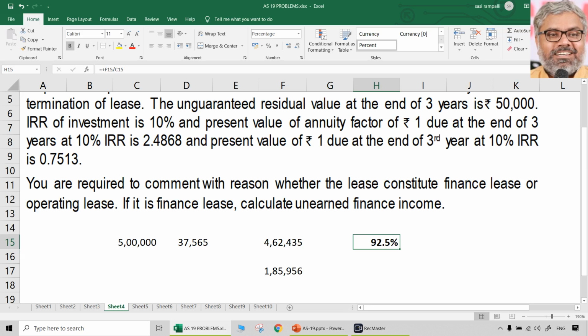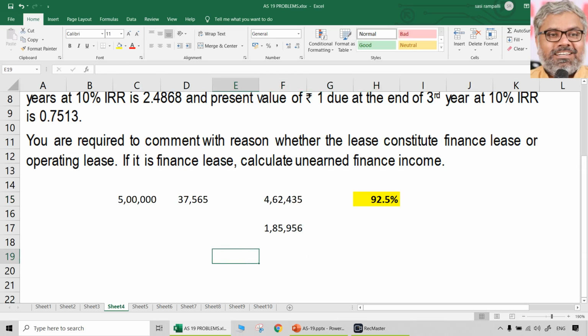It will be a finance lease only. If it is not a finance lease, there is no point of unearned finance income. That's a different story, but we have to prove that. No? For that, you should find out this 92.5%. Without this, marks will not be granted. So you should first find out what should be the present value of the lease rentals or minimum lease payments. In this case, anyway, there is no guaranteed residual value. That is why minimum lease payments present value itself is 462,435. That is the present value of minimum lease payments. That is covering 92.5% of the fair value of the asset, which means it is a finance lease. That is what you should conclude. First part of the question.